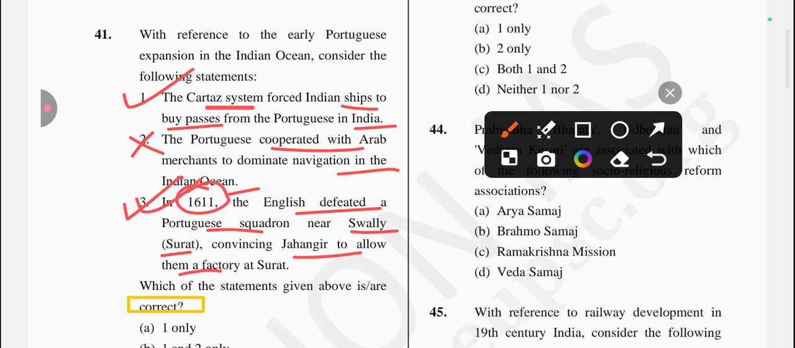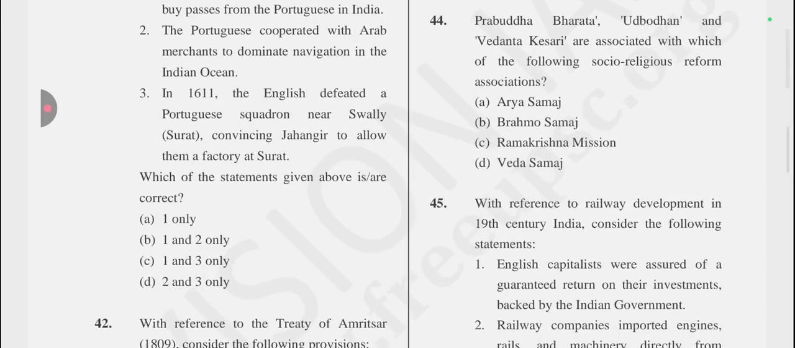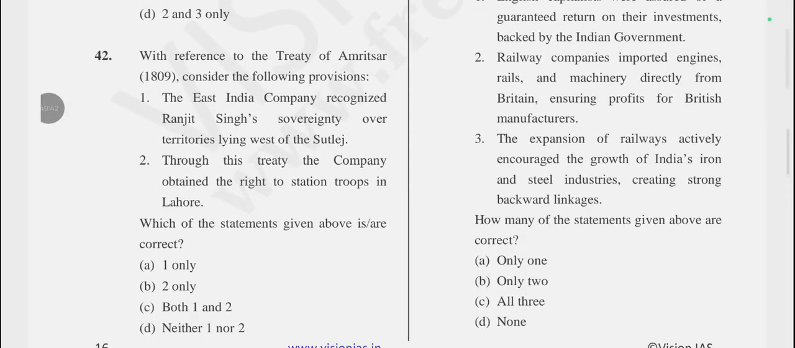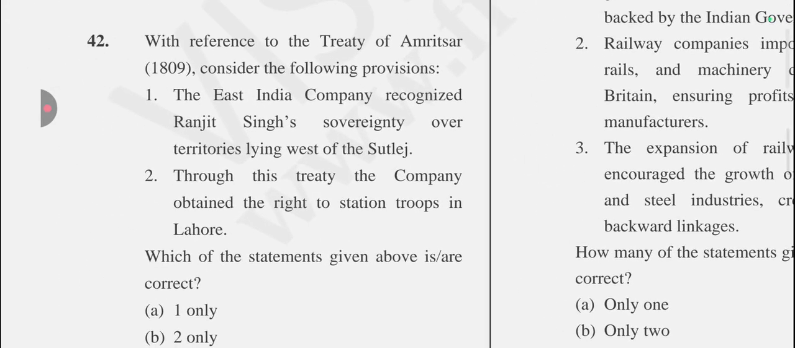Yes, it's a correct one. So the answer will be option number C, both statements 1 and 3 are correct. Okay, let's come to the next question, which is with reference to the Treaty of Amritsar in 1809.